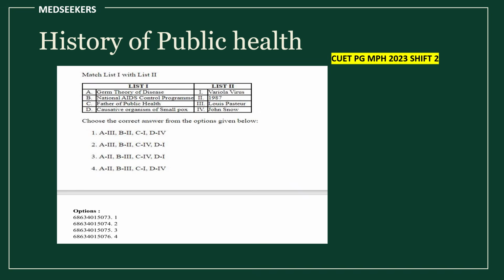If you look at 2023 shift 1, the first question I showed, they have asked about theories: germ theory, spontaneous theory, what did Aristotle do. And in shift 2 also, as I repeat every time, questions do not repeat as they are, but concepts do repeat. Here you see they have asked germ theory of disease, National AIDS Control Program, who is the father of public health, causative organism of smallpox. As we know, the causative organism of smallpox is variola virus, father of public health is John Snow, National AIDS Control Program 1987, germ theory of disease is Louis Pasteur.